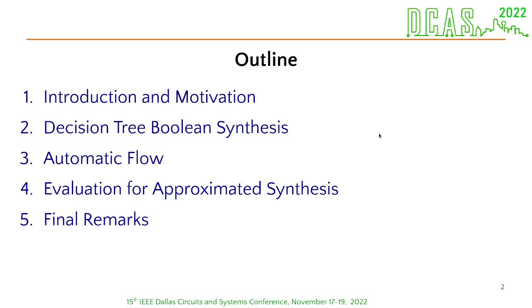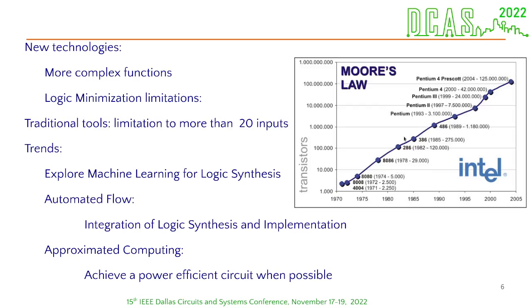This is an outline of my presentation. I'll start by presenting an introduction and motivations of our work. Then I will present the decision tree Boolean synthesis, the automatic flow proposed by us, and the evaluation for approximate synthesis, and some final remarks.